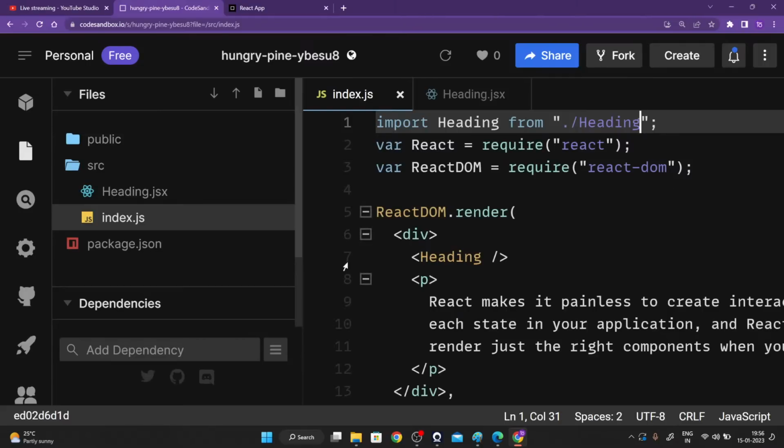I'm not explaining it right now, but when we'll be working on the project itself, I'll explain why index.js is there and the rest of the files are named heading.jsx, app.jsx, and so on. Right now you won't be able to understand it. Let's move on to the project itself. You don't have to worry about it, guys. Yes, the file name should be the same as the component itself.